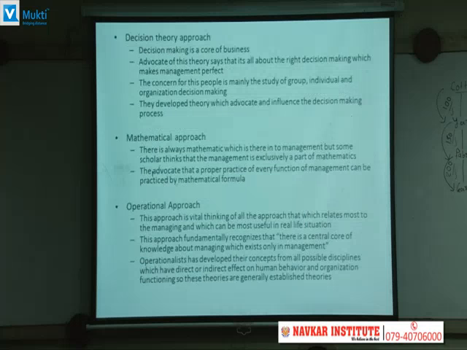Now after these three approaches, a fourth approach came, that is the decision theory approach. These people think that decision making is the main core of the business. If you take the right decision, it means better management has been done. To make management perfect, it is important that you take the right decision. The concern for these people is mainly the study of group, individual and organization decision making. So the theory about decision making has been developed by the people who are supporting the decision theory approach. Then another school came into existence, that is the mathematical approach.